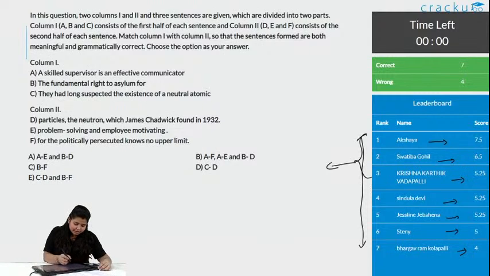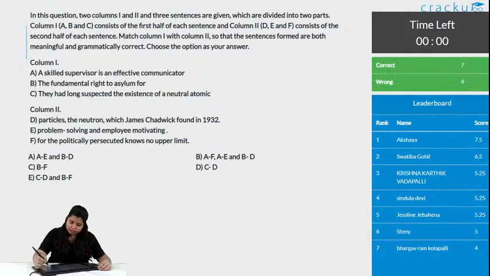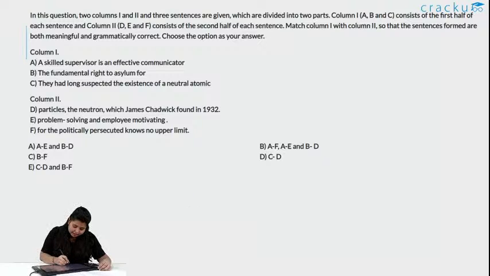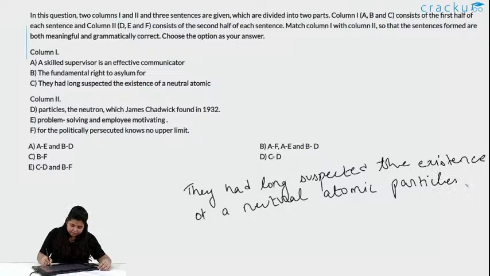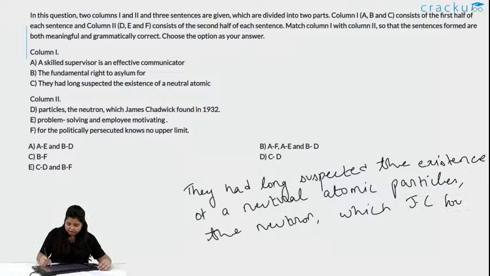Okay, let us see. We know the correct sentence is, they had long suspected the existence of a neutral atomic particle, the neutron, which James Chadwick found in 1932. Okay.